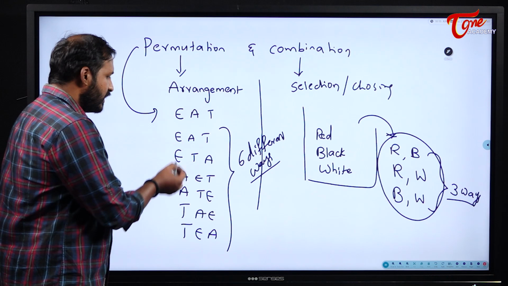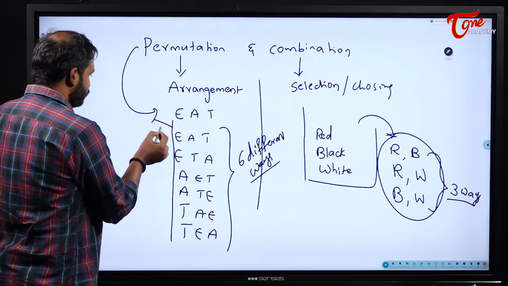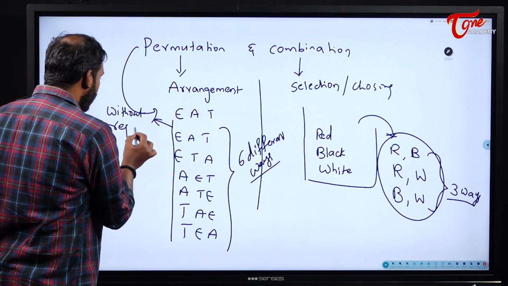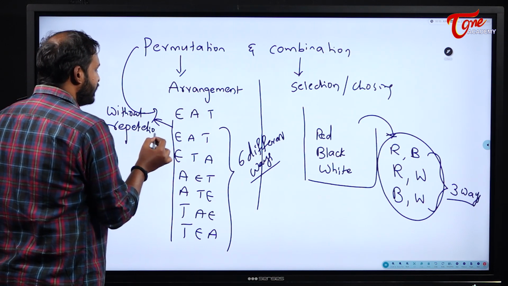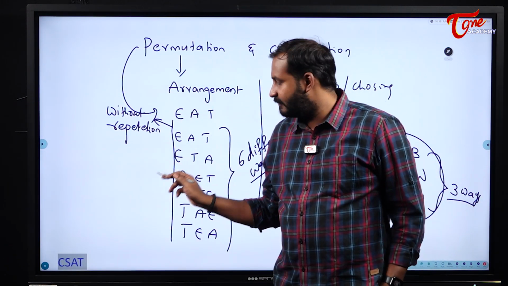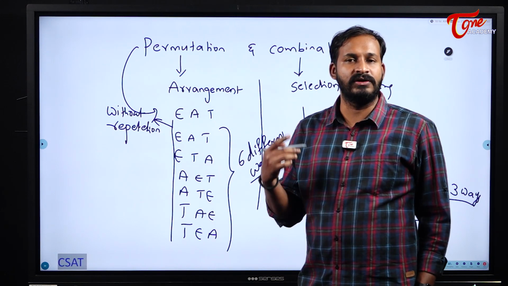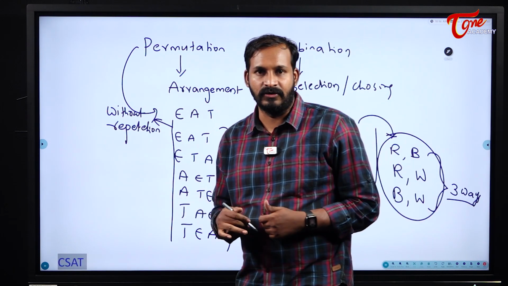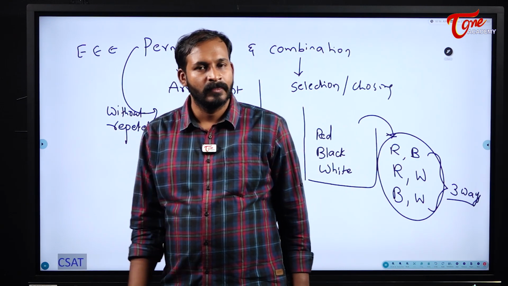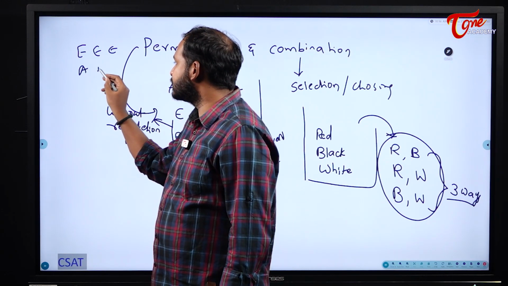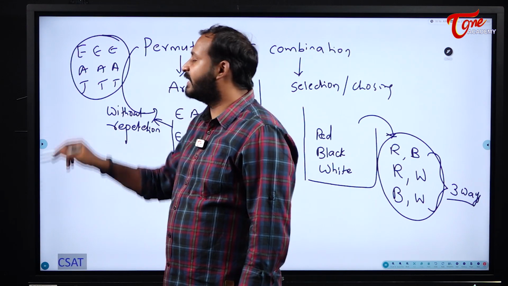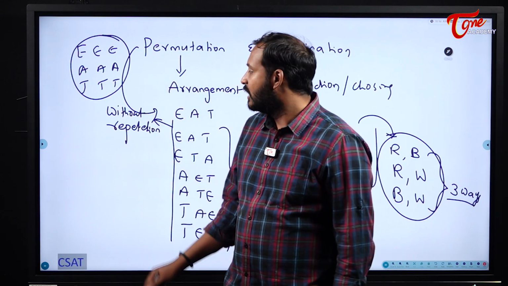Next, see here students, this case is without repetition. What is meant by without repetition? It means I cannot use the letters multiple times. E I can use only one time, A I can use only one time, T I can use only one time. For example, if repetition is allowed, I can take all 3 letters as E, or all 3 letters as A, or all 3 letters as T. So, this case is called when repetition is allowed, and without repetition.